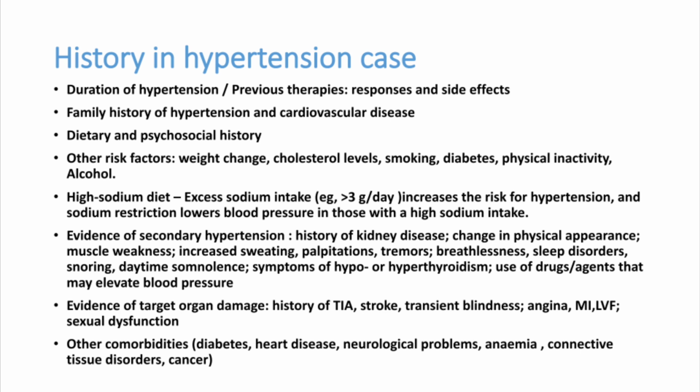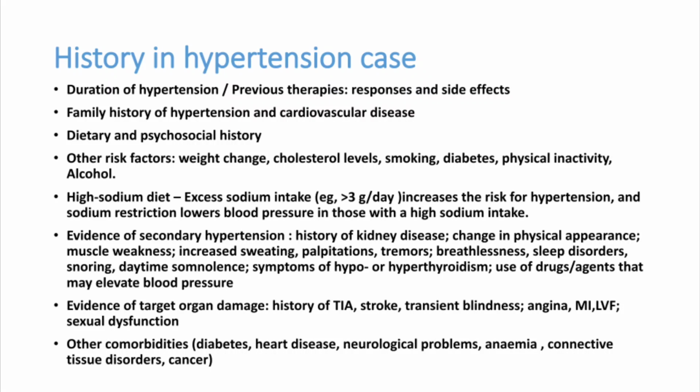Risk factors like recent weight change, cholesterol levels, smoking history, diabetes, physical inactivity, alcohol. And a high sodium diet is very important in hypertension because there is an entity called salt-responsive hypertension. In that type of patient, if the patient takes too much salt, BP can increase. But in some patients, salt is not responsible for the hypertension, so even if they take a lot of salt, BP may not increase. However, the history of salt intake is very important.